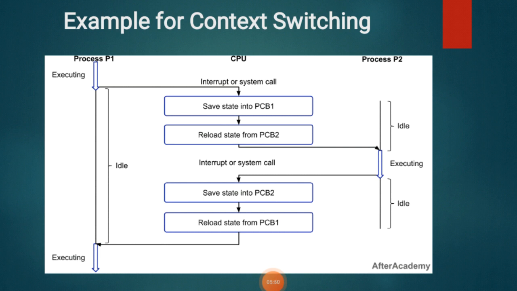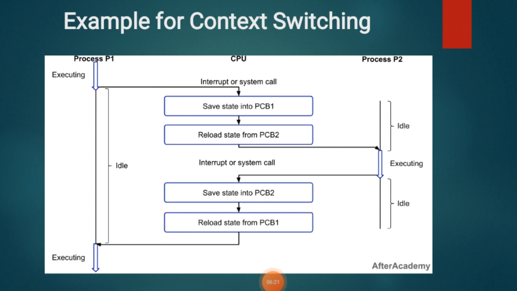Now once again an interruption occurs for process P2. We need to save the state of P2, and we have already saved the state of P1 in PCB1, so we have to resume it. Resume means we come back to process P1, and wherever we left the execution, we start again from there.